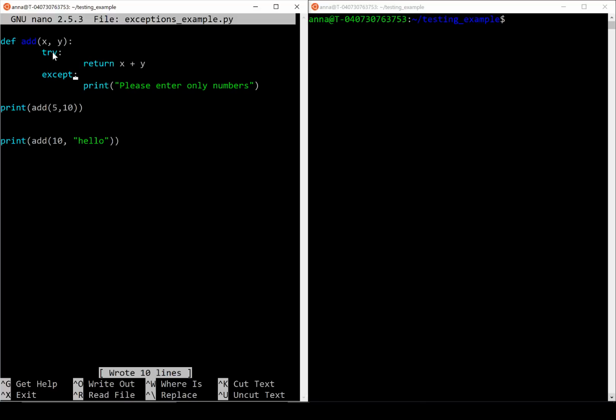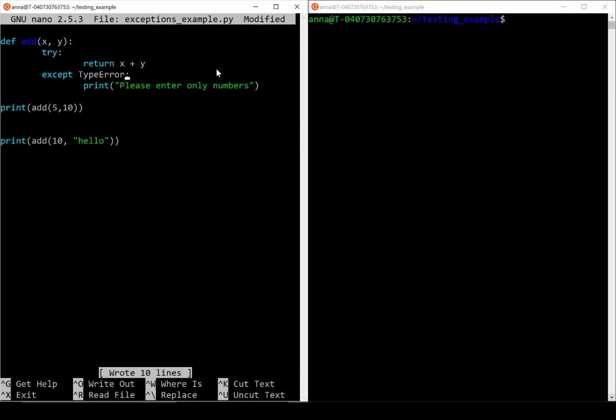When I write a try except block, I can specify a specific type of error to catch. If the types are incompatible between x and y, x plus y returns a type error, so I can write except type error to make sure that I'm only catching type errors. When I simply write try except without providing any types, except will catch all kinds of errors.